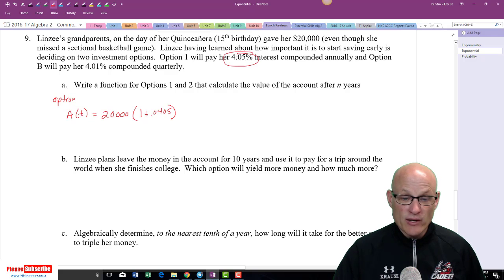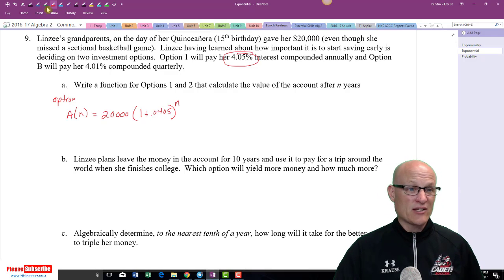That's this interest rate written as a decimal. Remember, you got to divide by 100. Raised to the t. Oh, they said n. We got to use n, because that's what they told us to use. If you don't use n, you get it wrong, which kind of stinks.